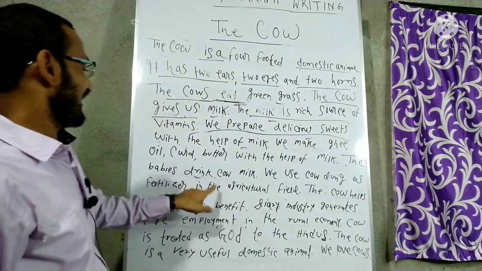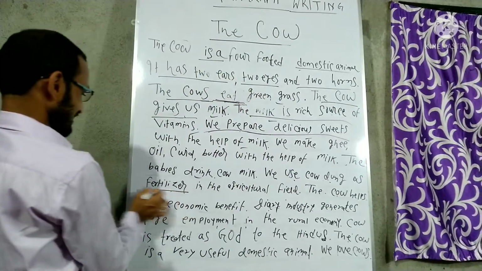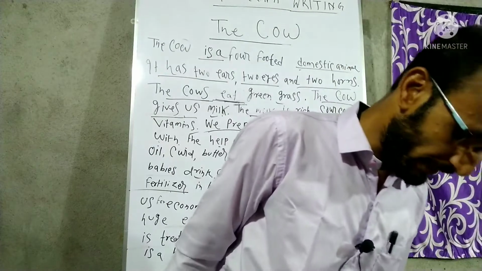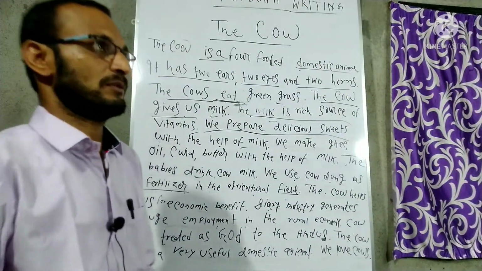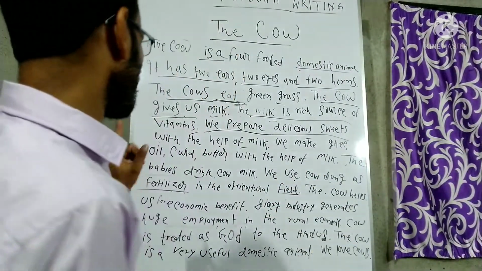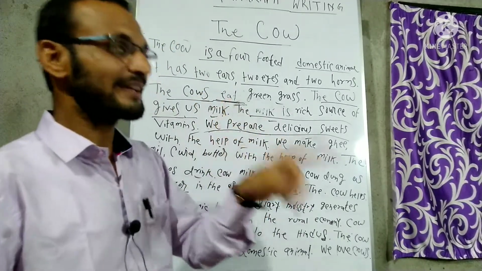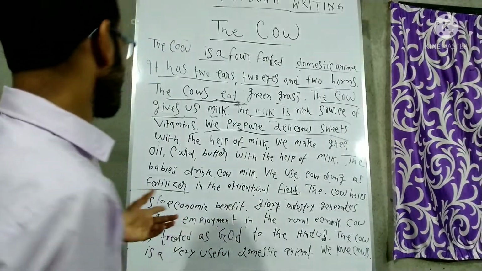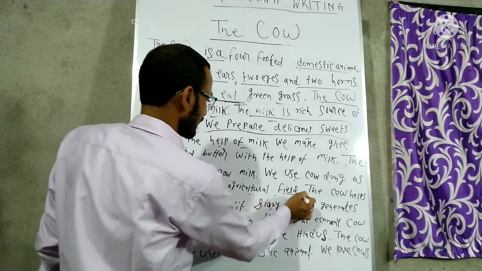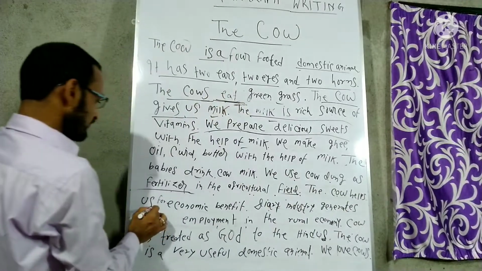Got it? And the next sentence is that we use cow dung as fertilizer. Got it? In the agricultural field. We are also using different types of fertilizers like urea, potash, NPK, or there are different types of fertilizers. But here I am using a single topic. I am giving you a simple one, not any particular fertilizer, but simply a general perspective. Got it? Fertilizer in the agricultural field. Got it? Next sentence is that the cow helps us for economic benefit.